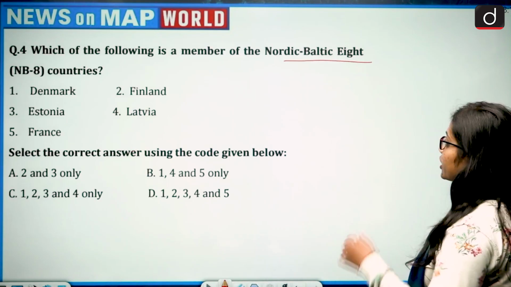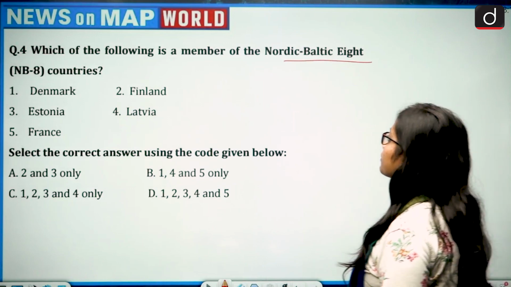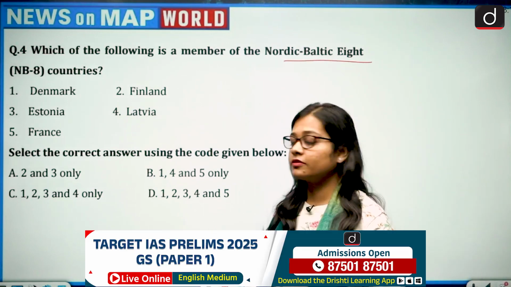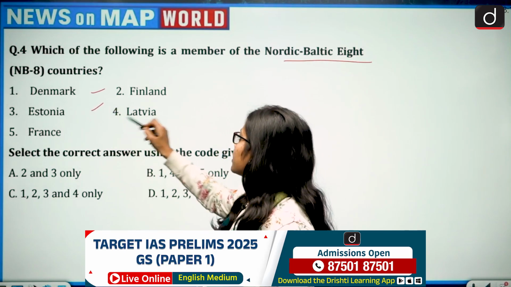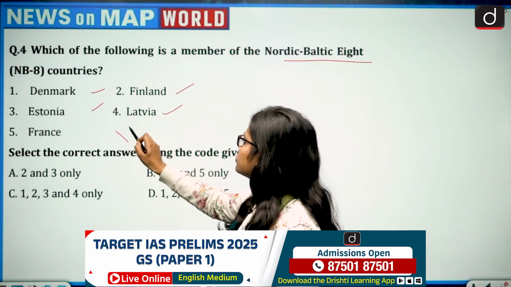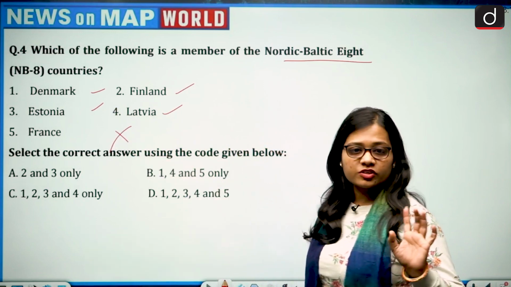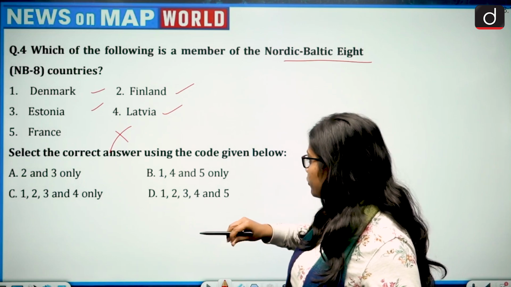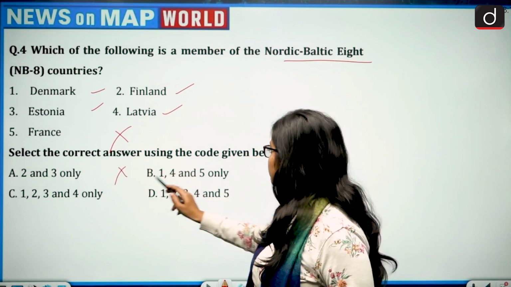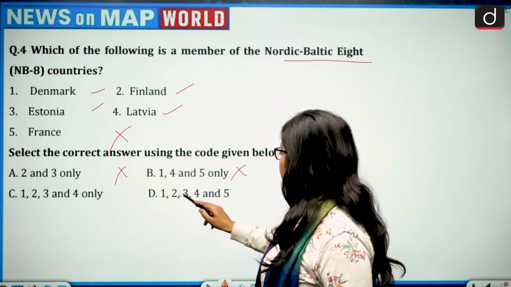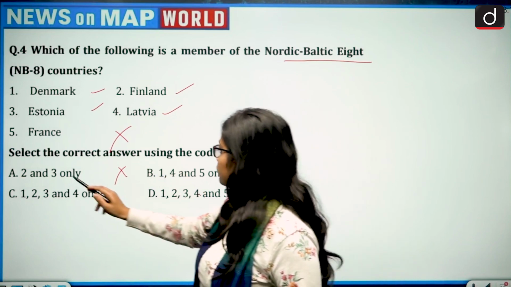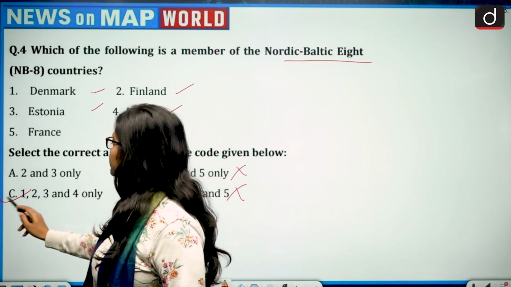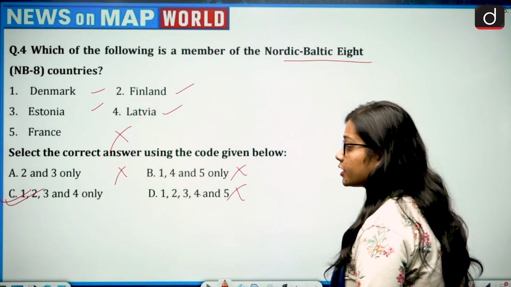So let's get back to the question. Which of the following is a member of the Nordic Baltic 8 countries? Denmark, yes. Estonia, yes. Latvia, yes. Finland, yes. France, no. So the code which is coming up is 1, 2, 3, 4. Which one is 1, 2, 3, 4? 2 and 3, no. 1, 4 and 5, no. 1, 2, 3, 4 and 5, no. 1, 2, 3 and 4. So option C becomes the right answer.